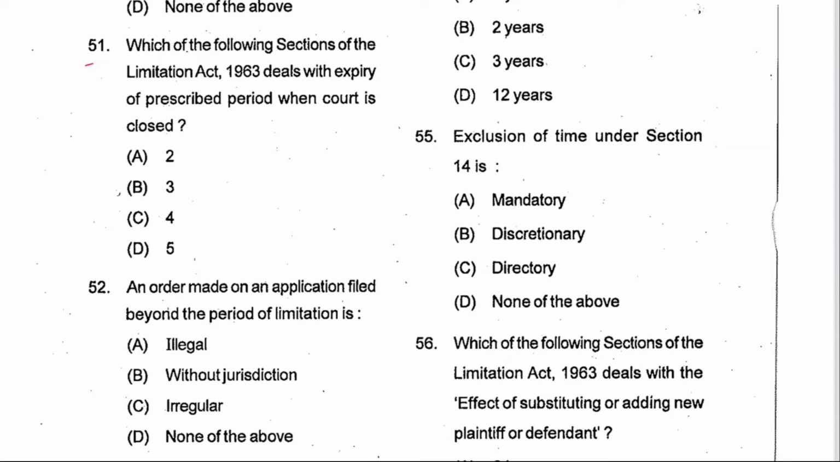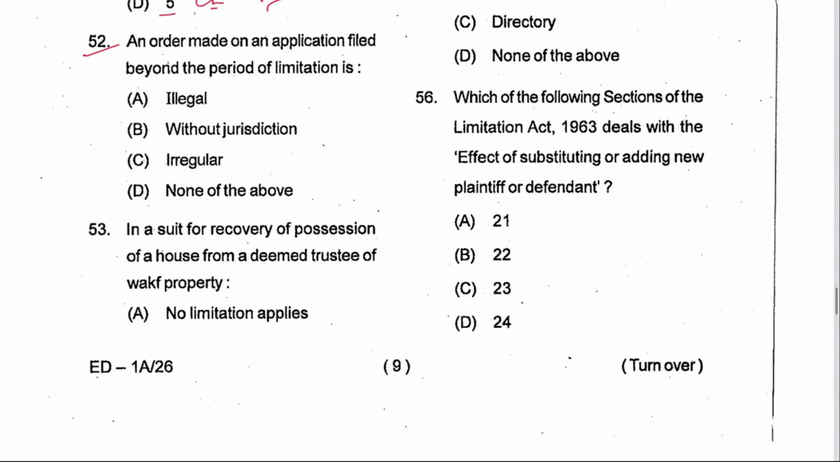Next is 51. Which of the following sections of the Limitation Act deals with expiry of the period when the court is closed? Section 4. C is the answer. What is in section 3? Mandatory provision. What is in section 5? Condonation of delay in appeal and application.